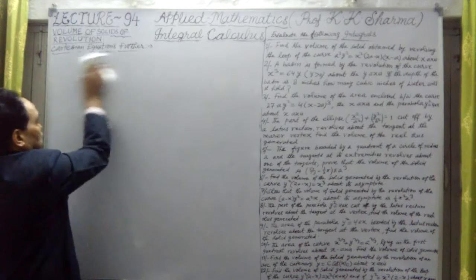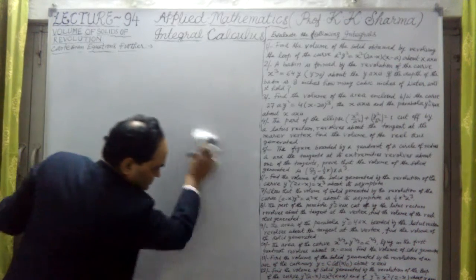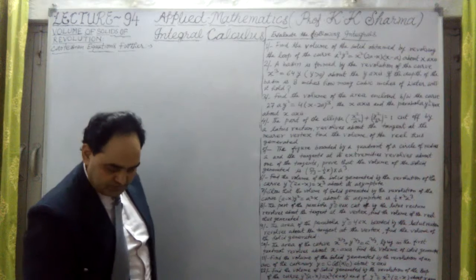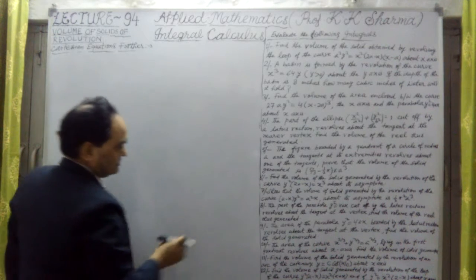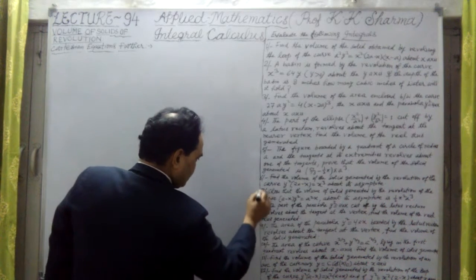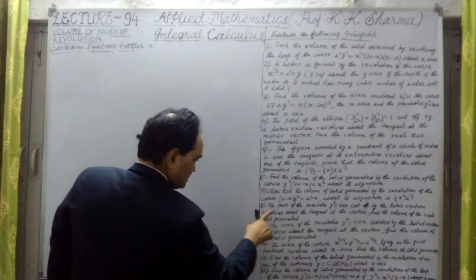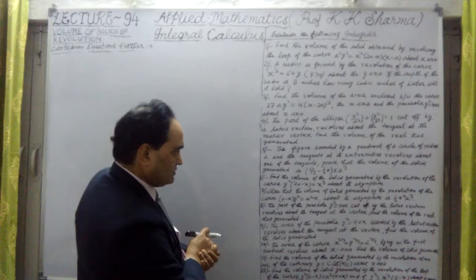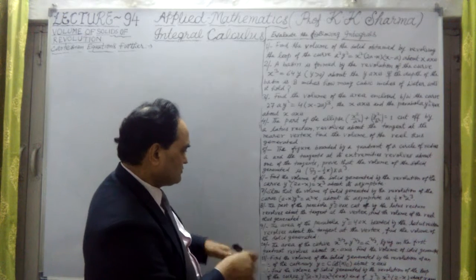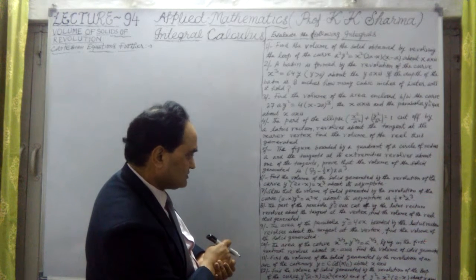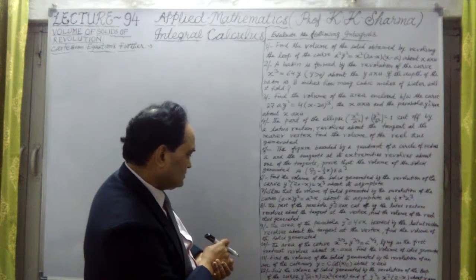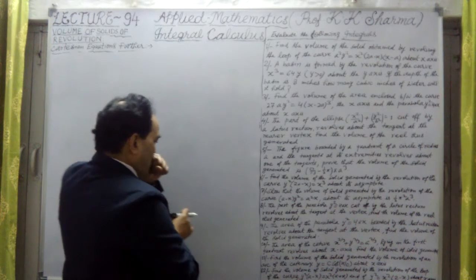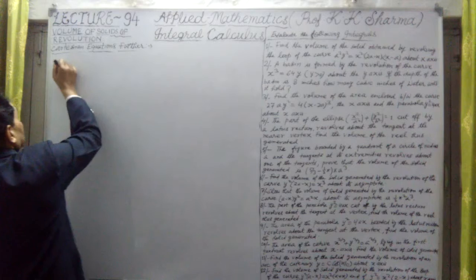Now let me talk about question number 8. What type of question is it? Let me check it. Question 8 says that the part of the parabola y square equal to 4ax cut off by the latus rectum is revolved about the tangent at the vertex, and find the volume of the solid thus generated.